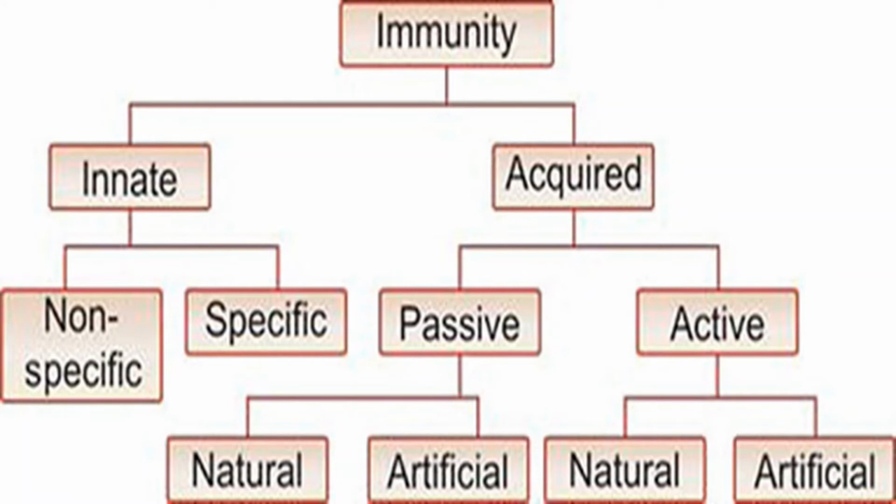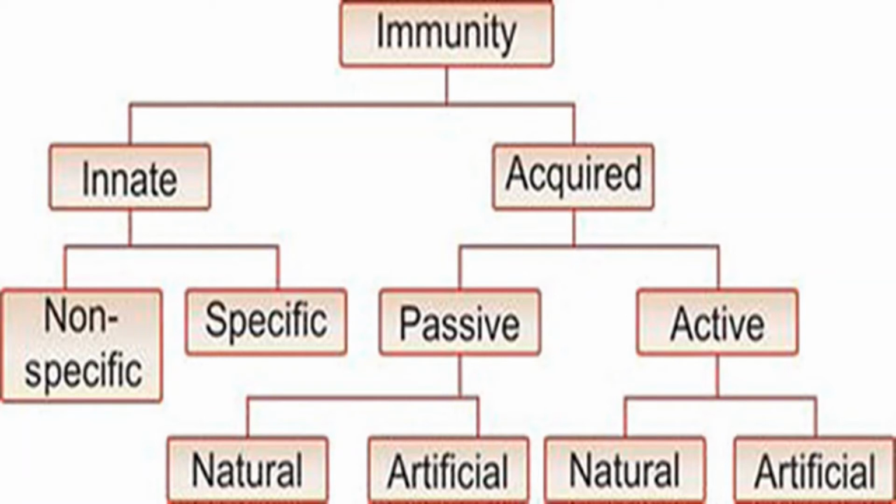Clear? Now, especially we will say that innate immunity is non-specific in nature and acquired immunity is always specific in nature because I am acquiring it. Innate is always non-specific in nature, but still it can be somehow divided into non-specific and specific. Now, why is it called non-specific?